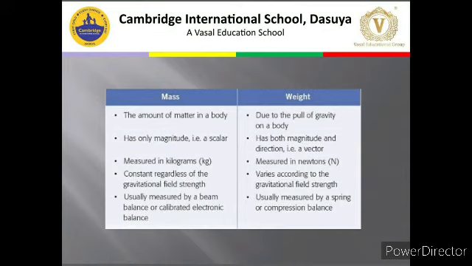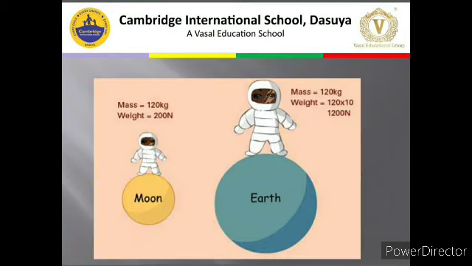The next, we are going to have an example to interlink all the things, the gravity, the mass, and the weight. So basically, when you are on the earth, suppose you're an astronaut. When you are on the earth surface, suppose your mass is 120 kg. And if you want to find out the weight, so weight is what?